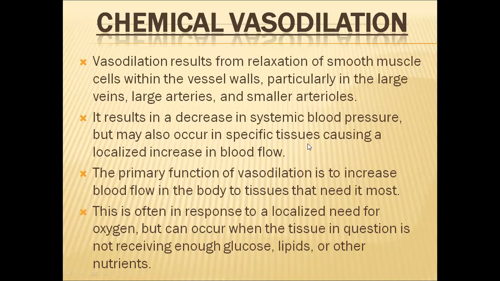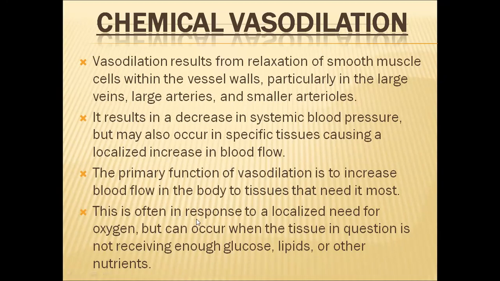So when the blood vessels are stretched a lot, or their diameter is increased, automatically a lot of blood will come to those organs. So the organs will be receiving a lot of blood flow. The primary function of this vasodilation is to increase the blood flow in the body to the tissues that need it most. So vasodilation will not occur in all the tissues at the same time. Whenever a tissue requires a lot of blood flow, in that tissue only this vasodilation takes place.